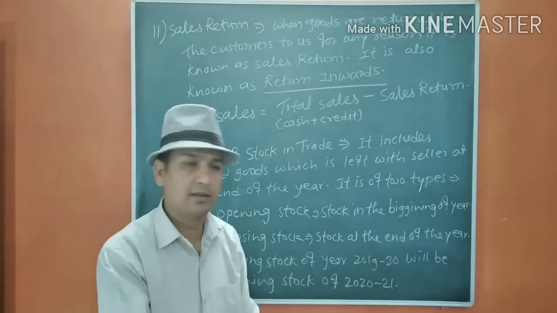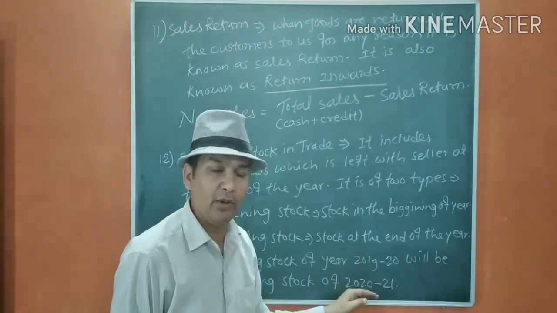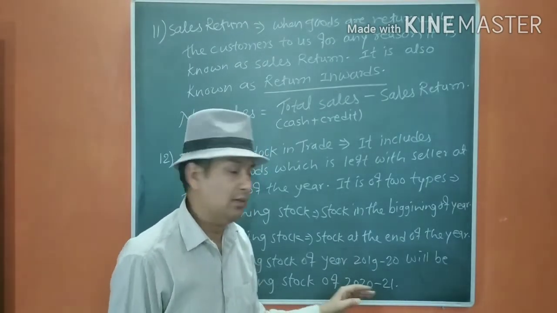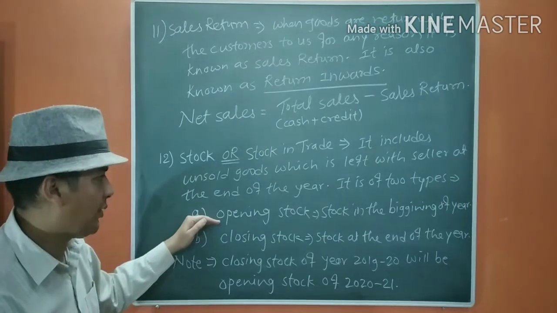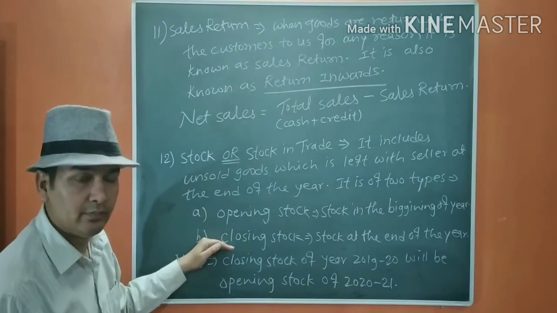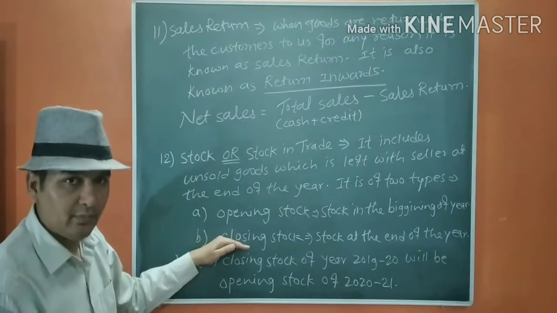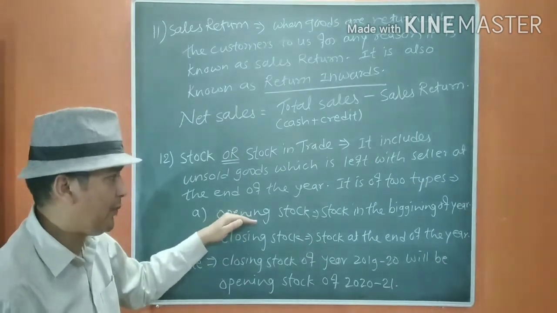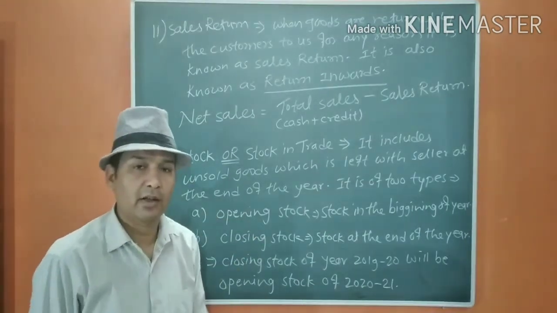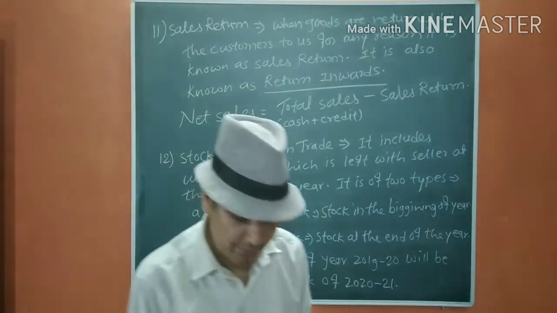Just after one day we are going to start the new year. So closing stock of the previous year will be equal to opening stock of the current year. You should remember. Is it okay?